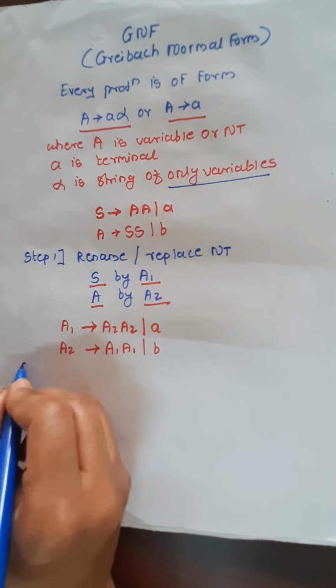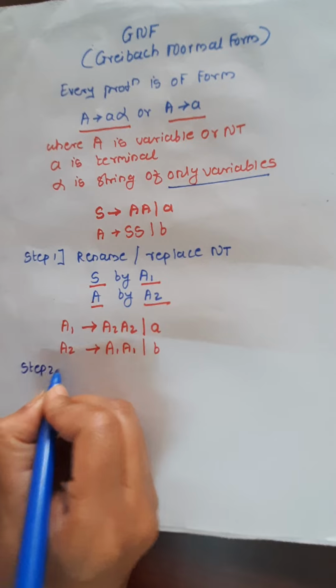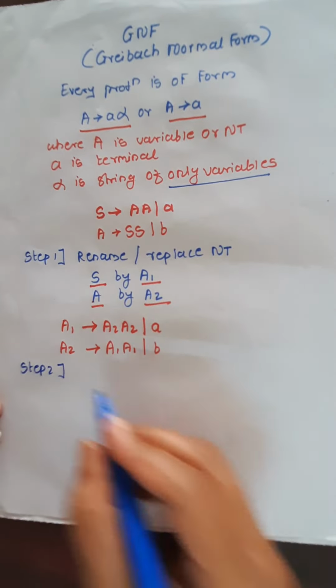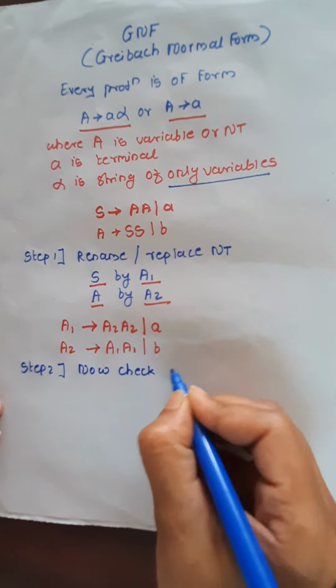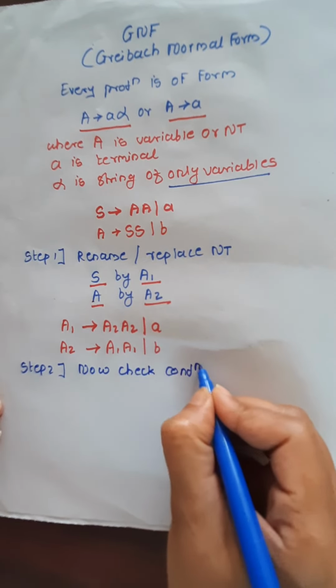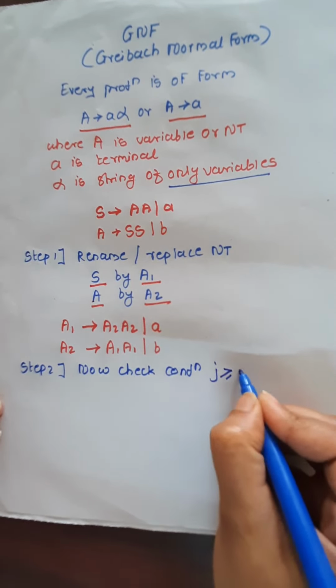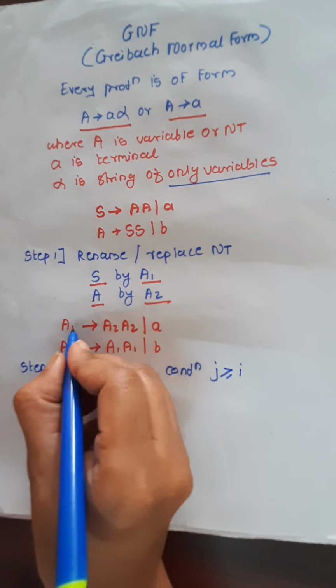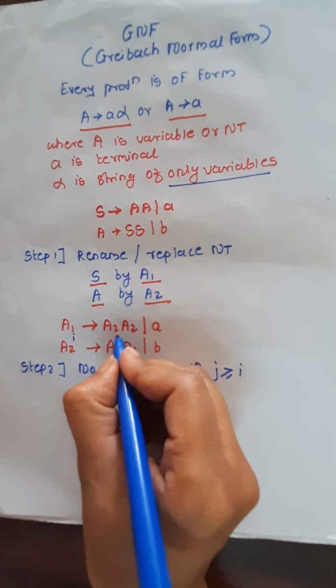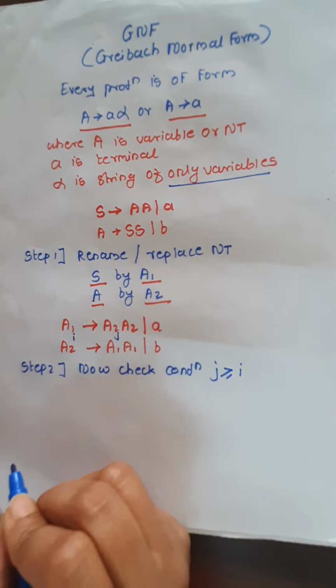Step number 2: now we check the condition j is greater than or equal to i. And what are j and i here in the given production? This one is called i and this one is called j. Clear?